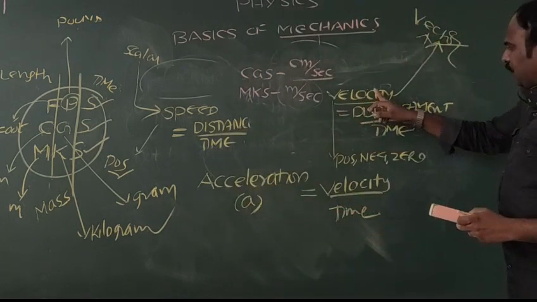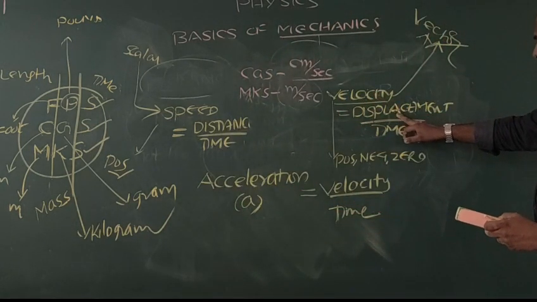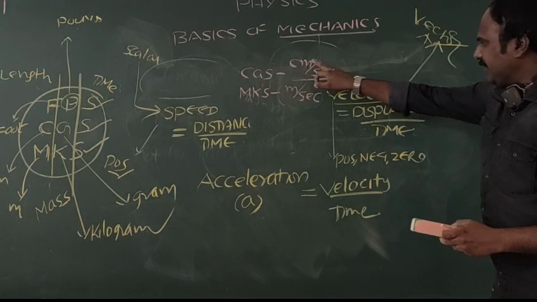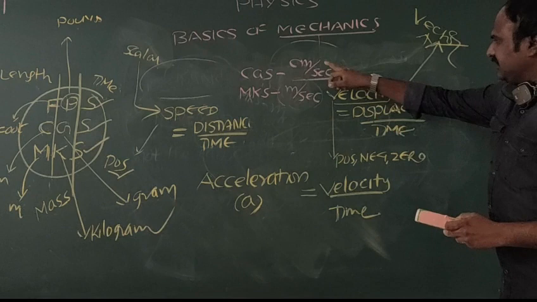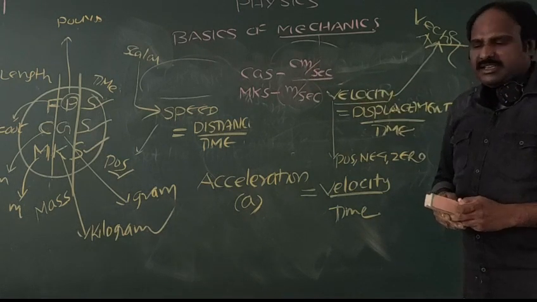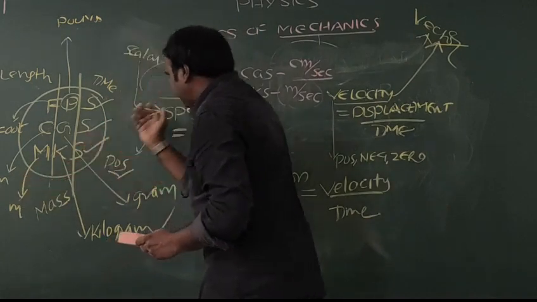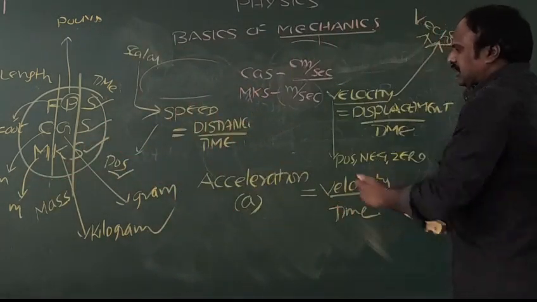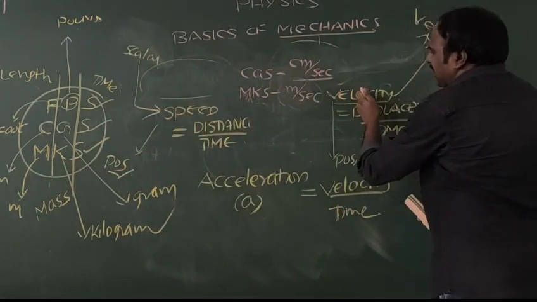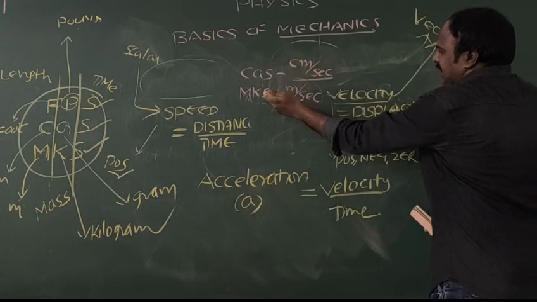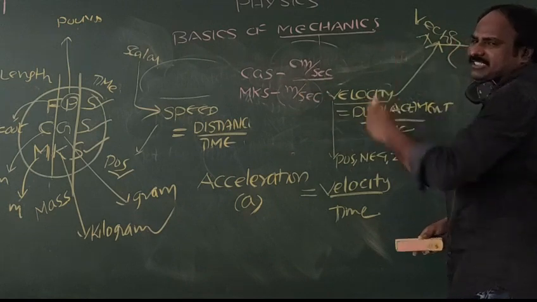So here also velocity, which is displacement by time. Displacement is also length, which is measured in centimeter, and time in second, so centimeter per second, whereas MKS is meter per second. In such a way, speed and velocity will have the same units: centimeter per second in CGS and meter per second in MKS.